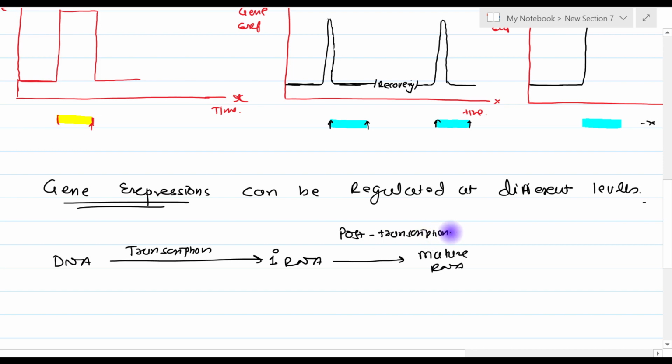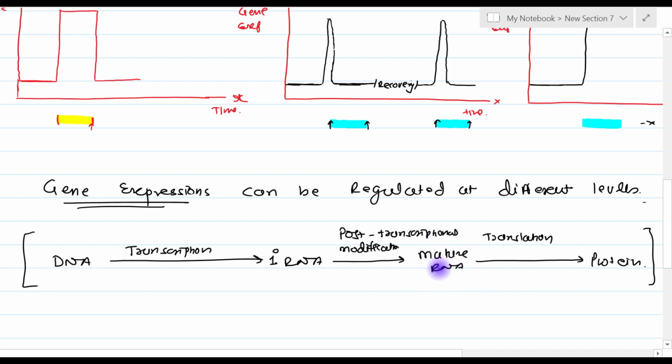And from this mature RNA, there is a process of translation and protein synthesis occurs. This is the longest route of gene expression, right? If a particular gene is of rRNA or tRNA, then that expression ends over here.